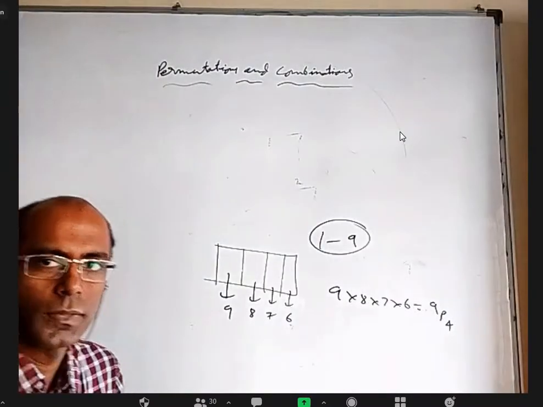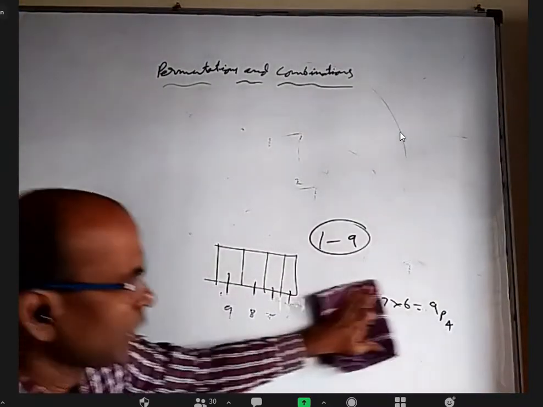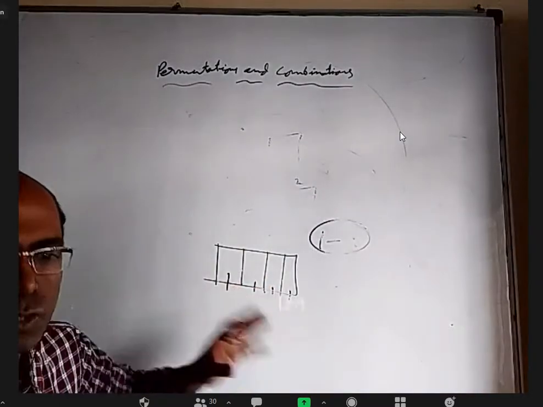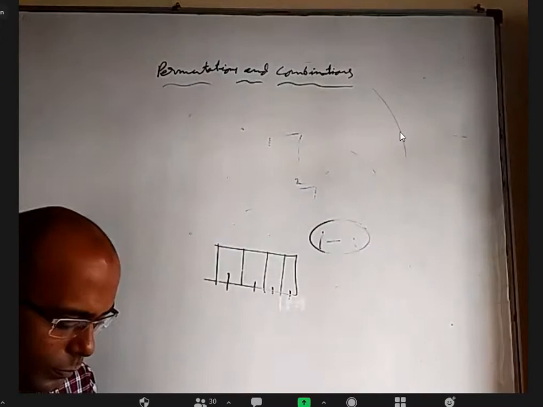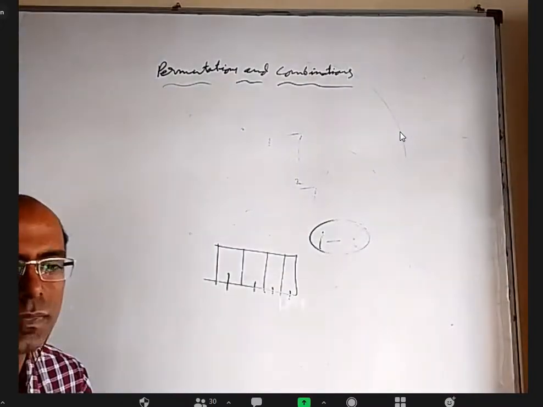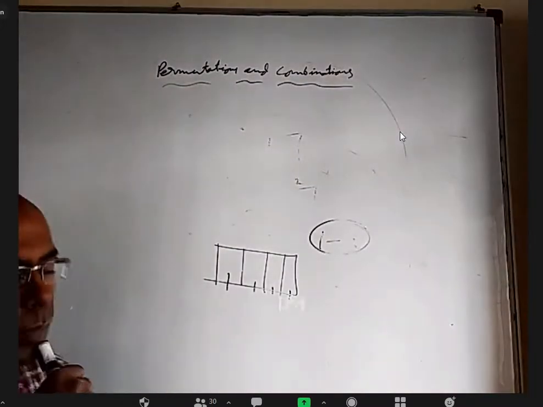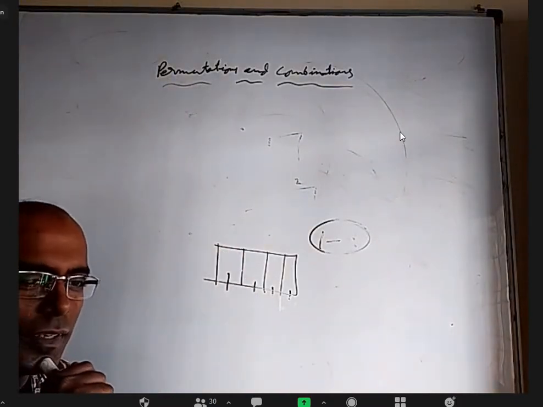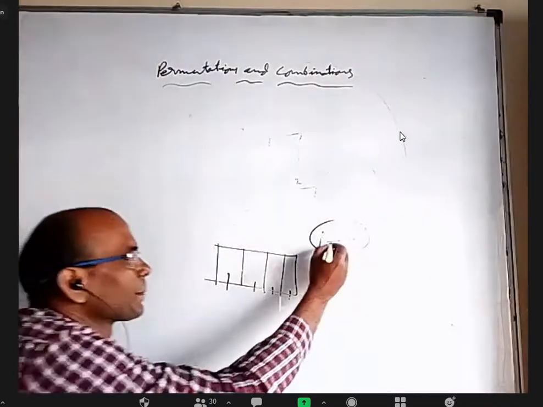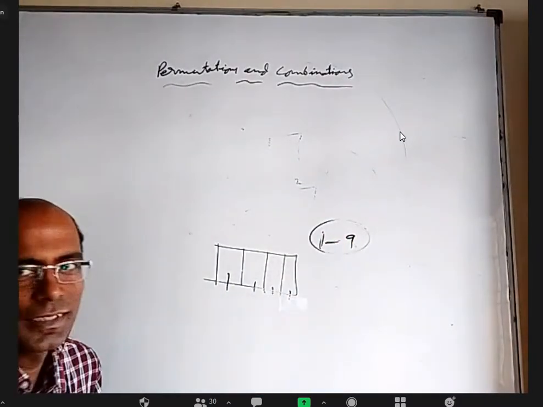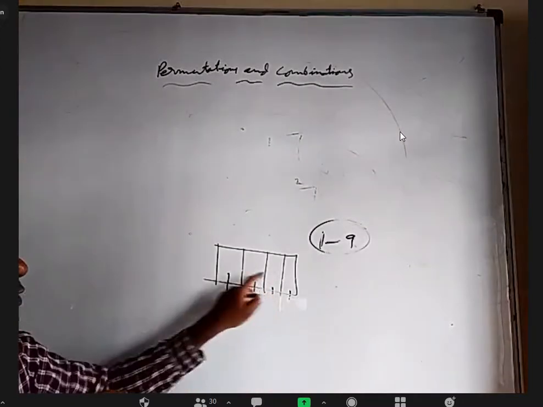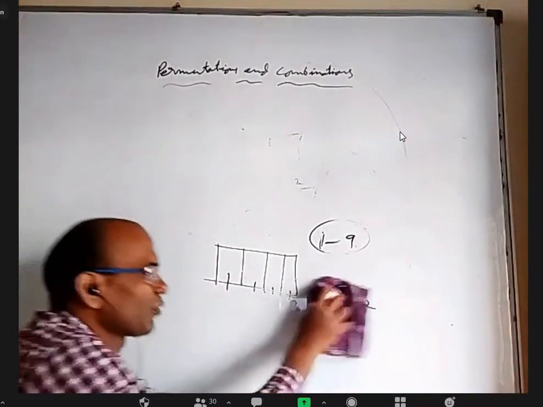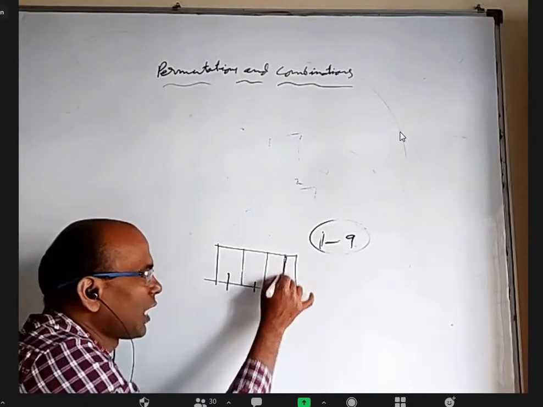Listen carefully. Repetition allowed, but it should be an even number. The final 4-digit number should be an even number. How many such numbers are there? It is not 4 power 4. It is 9 into 9 into 9 into 4. If you want a number to be even, it is not that every digit should be even. 952 is also an even number. Only the last digit should be even.